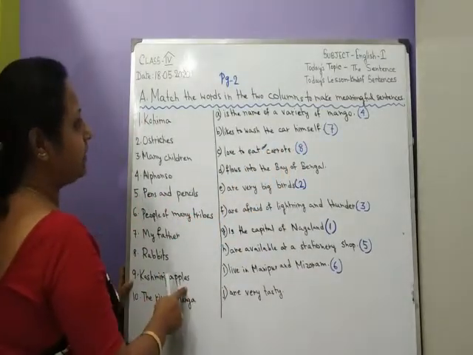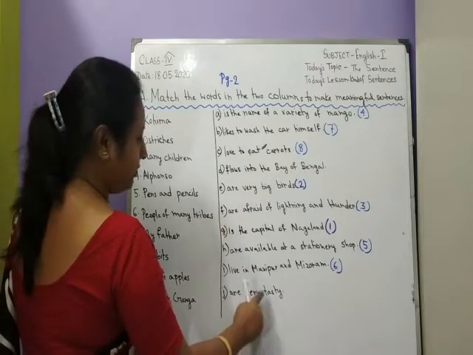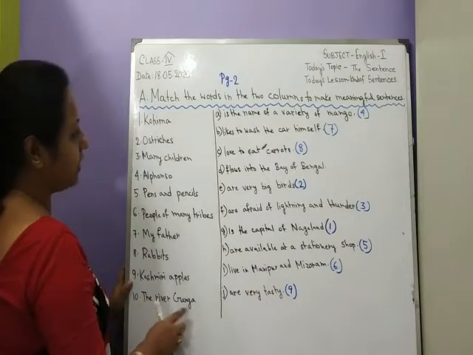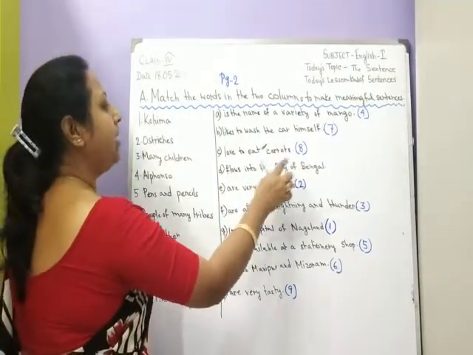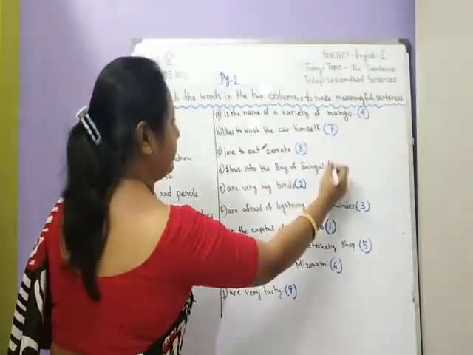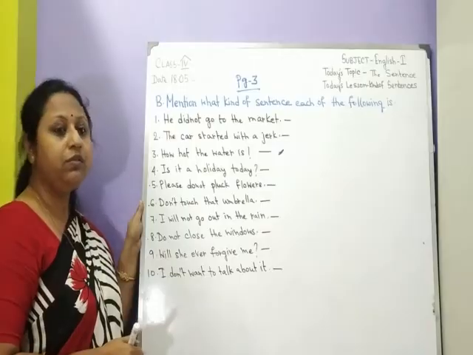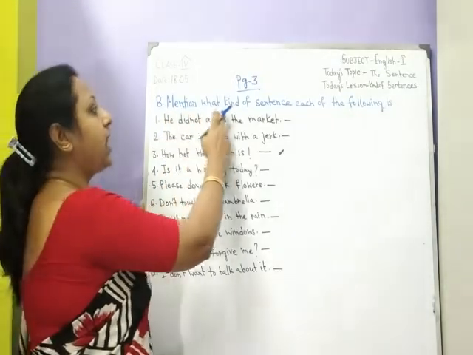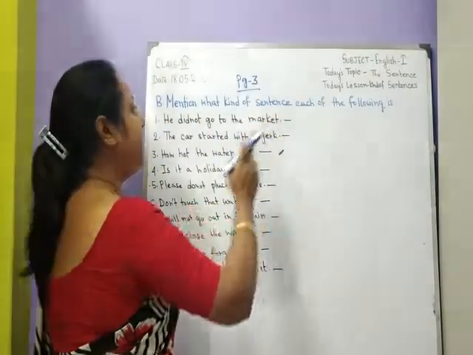Kashmiri apples are very tasty. The river Ganga flows into the Bay of Bengal. Come to page number 3, exercise B. Mention what kind of sentence each of the following is.